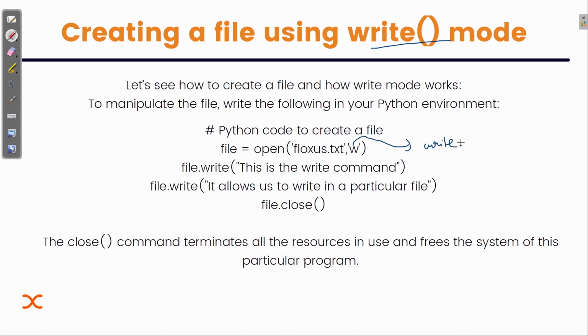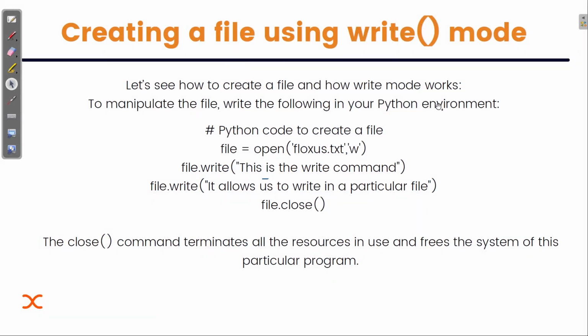Now we can use this write function to change, or update, the value of the file. First we need to open the file, so that's why we are opening it, and then this is a write command. I'm printing something, and it will actually be printed in that file. Then again I'm writing, which allows us to write in a particular file, so this will be printed too. Then I'm closing this file. The close command terminates all the resources in use and frees the system of this particular program.